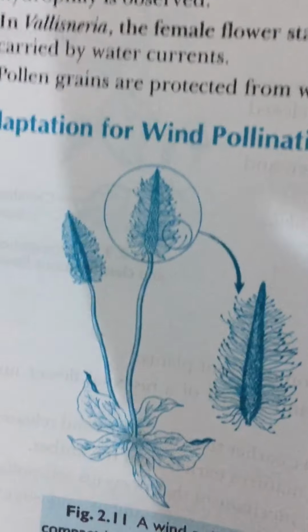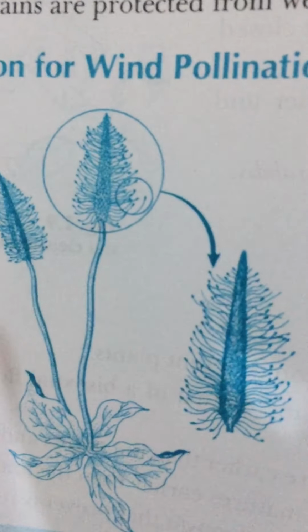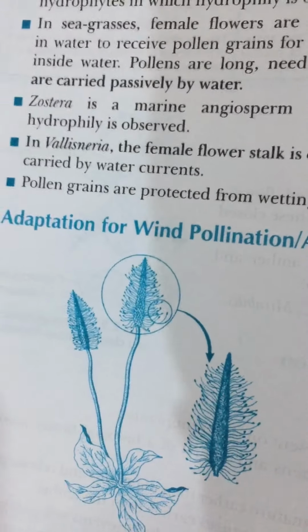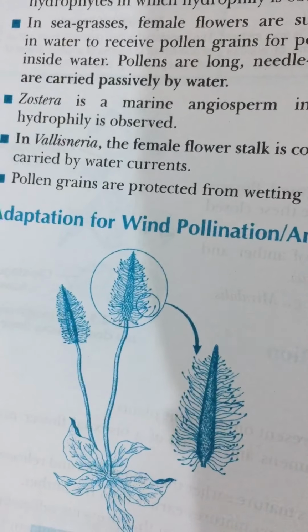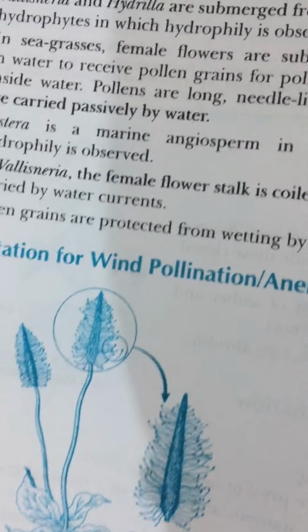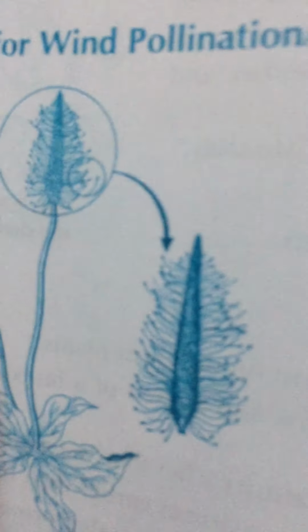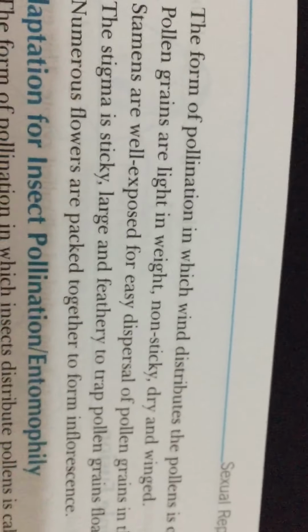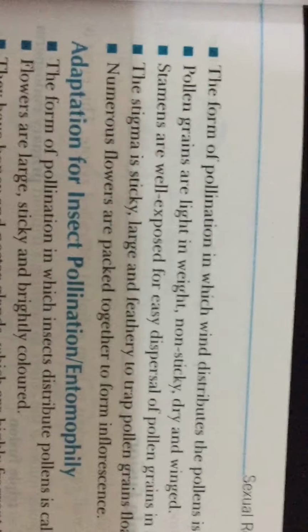Wind pollination also requires that the pollen grains which are transferred by the agency of wind are light in weight and non-sticky, so that they can be transported in wind currents. They often possess well-exposed stamens, so that the pollen grains are easily dispersed into wind currents, and large, often feathery stigma to easily trap airborne pollen grains.